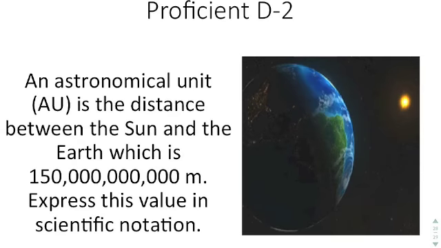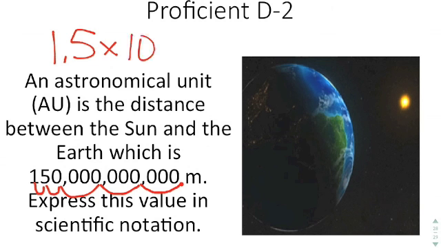Next, we have an astronomical unit, which is the distance between the sun and the earth, which is 150,000,000,000 meters. Express this in scientific notation. So here's the decimal. For each comma, I'm moving it over 3. So 3, 6, 9, 10, 11. So now I can express it as 1.5 times 10, and it's a really large number, so it's a positive 11.